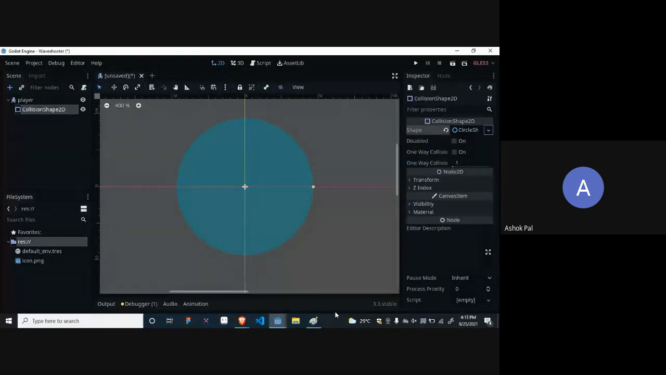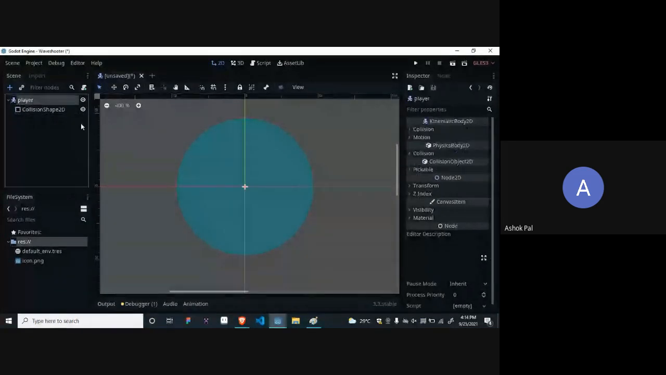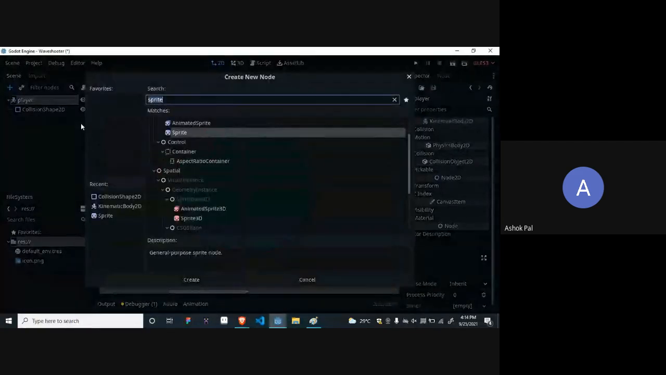How to remove the exclamation mark beside collision shape 2D? The exclamation mark on the kinematic body 2D will be removed when you add collision shape 2D to it. It should be a child of kinematic body. See how it is over here, one at the bottom. They are not standing in the same way. Then, when the shape is given, now let's add sprite. Control A, sprite.